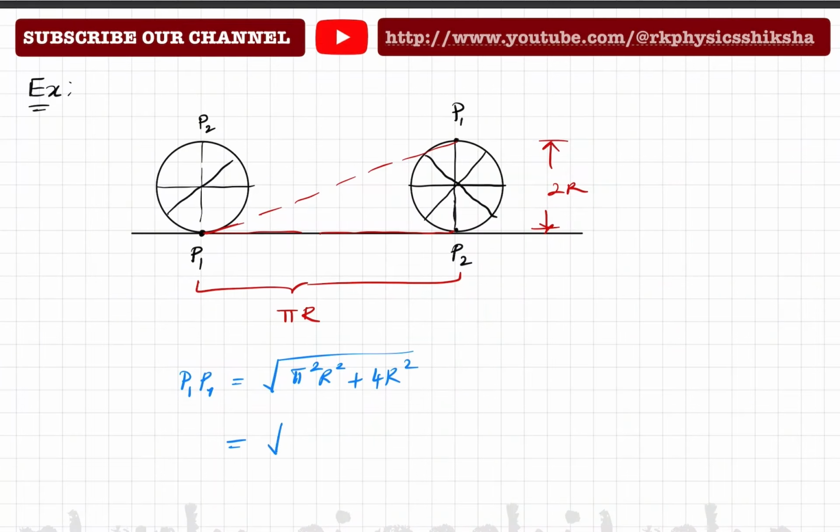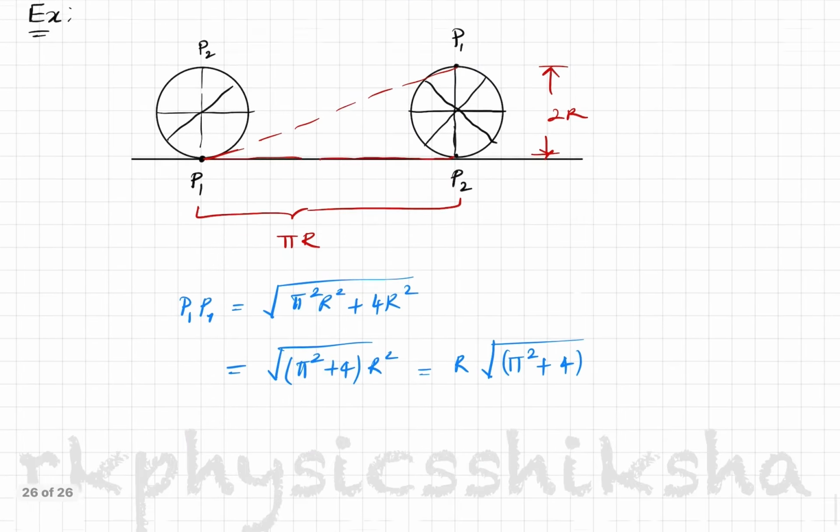That gives root of pi squared plus 4, times r, which is equal to r times root of pi squared plus 4. This is the displacement.